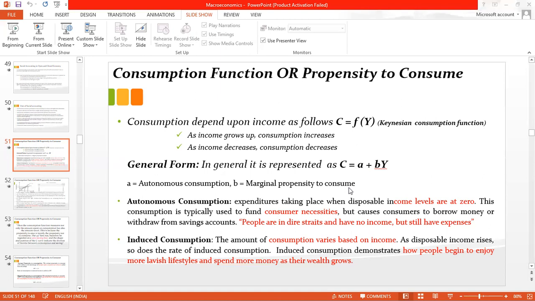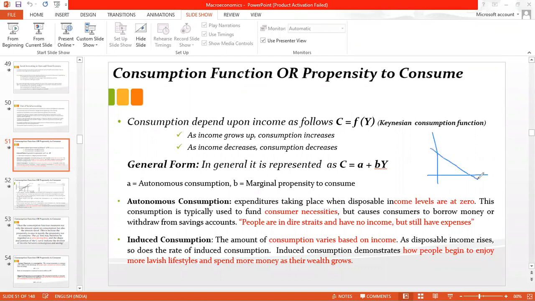When we discuss the equation of a straight line, let's say this is our y-axis and this is our x-axis.